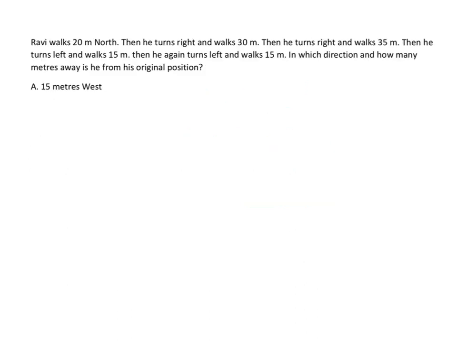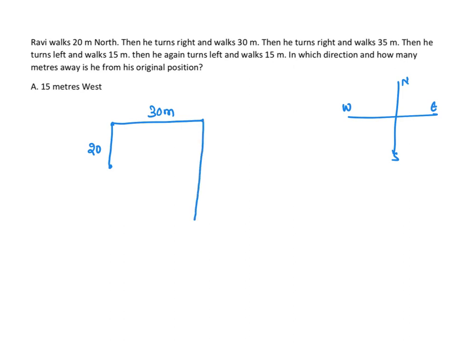So this is a direction related question. First let me write the directions. You have north, south, west, east. So Ravi walks 20 kilometers north. First 20 kilometers north. From that, he turns right and walks 30 meters. Now then again he turns right. Now right for him is below, so he is coming down. So that is 35.